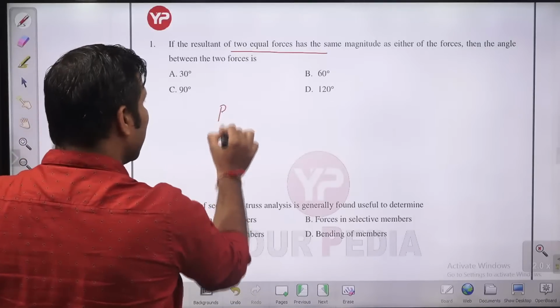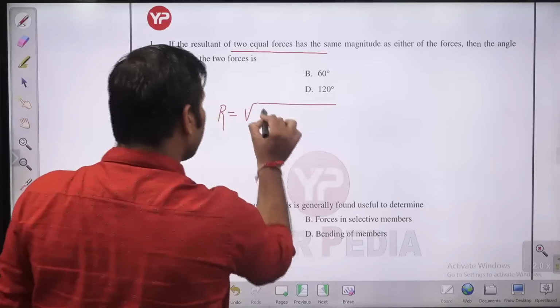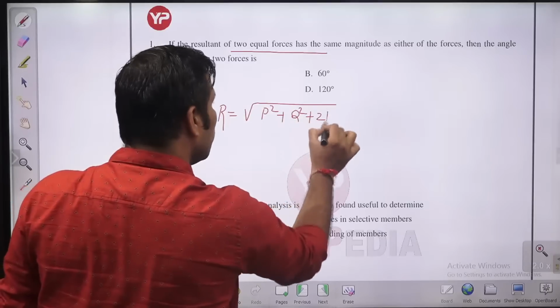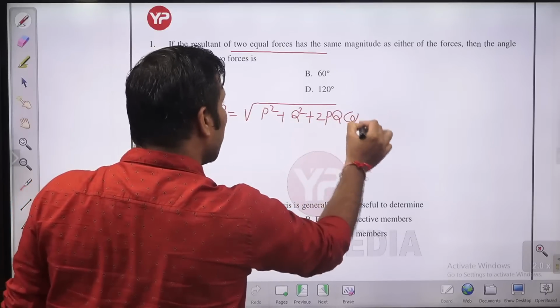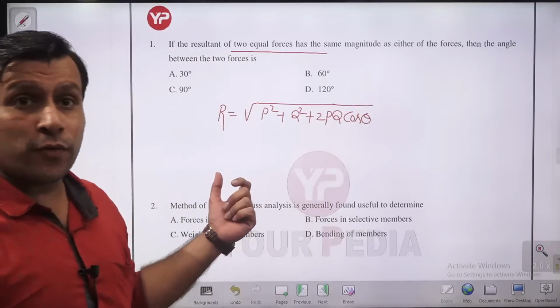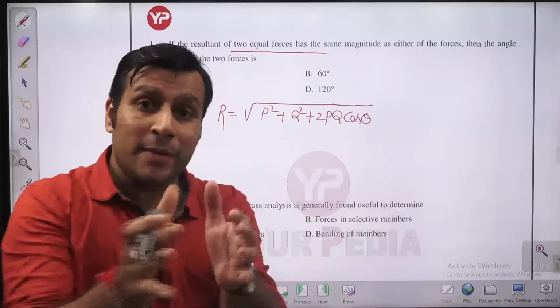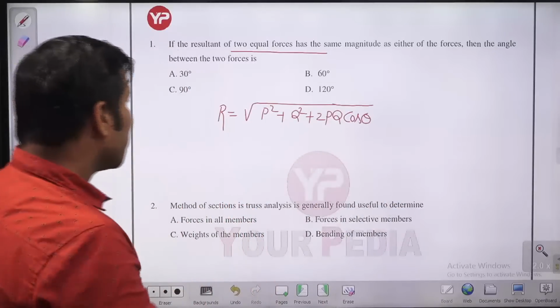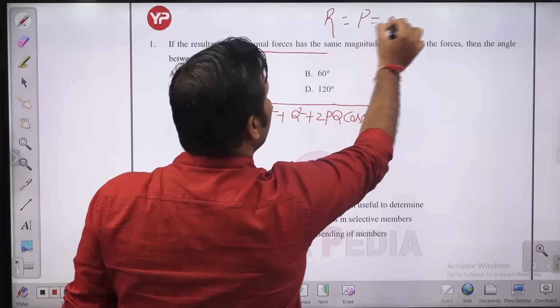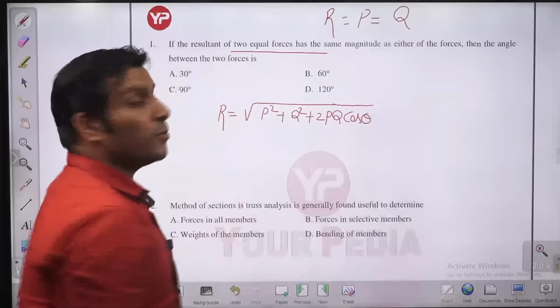What is resultant? Resultant is equal to under root P square plus Q square plus 2PQ cos theta, where P and Q are the forces, R is the resultant of these two forces, and theta is the angle between P and Q. Here he is saying resultant is equal to either of the forces, meaning resultant equal to P and it is equal to Q.